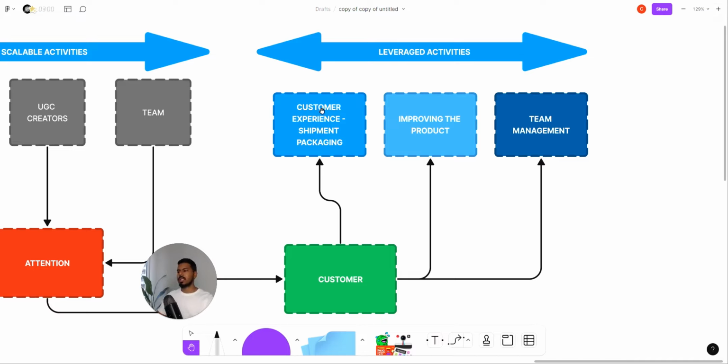Firstly is improving the customer experience and improving the shipment packaging. When you are shipping your products, if you can focus all your attention on improving the packaging of your product, improving the personalized packaging, then 100% that's going to go a very long way in conveying value for your brand, and people are going to stay longer and retain longer with your brand. Next is improving the product.